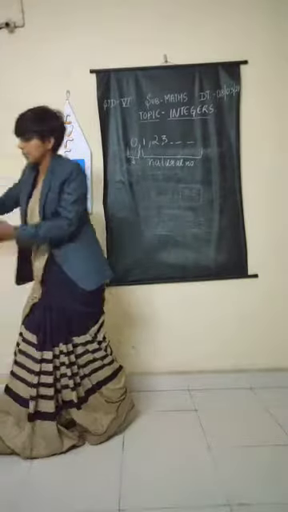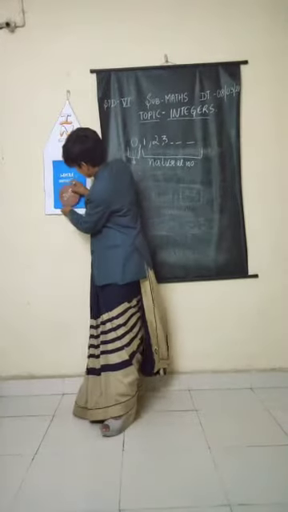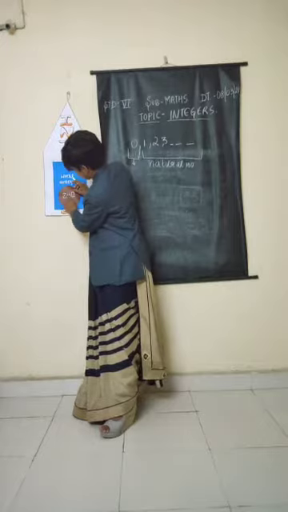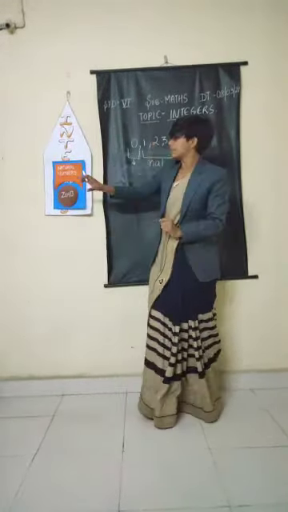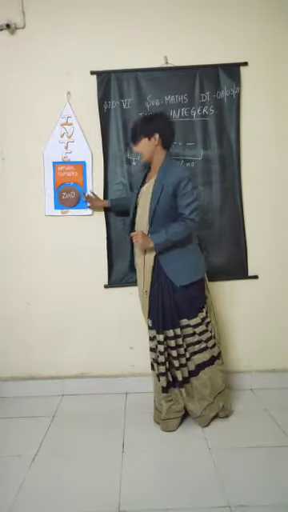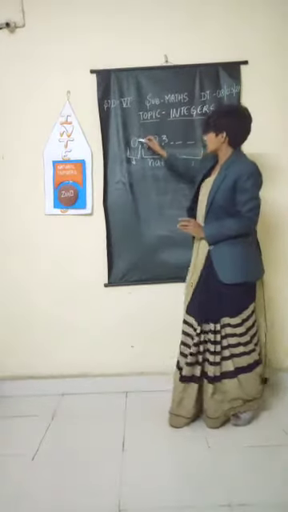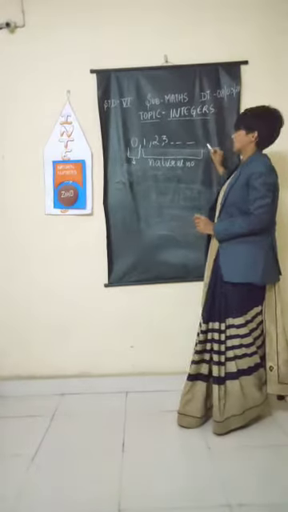So let us represent the same. Whole numbers include 0 and natural numbers. So this was whole numbers. Now these are all the positive integers. You all know these all are positive.